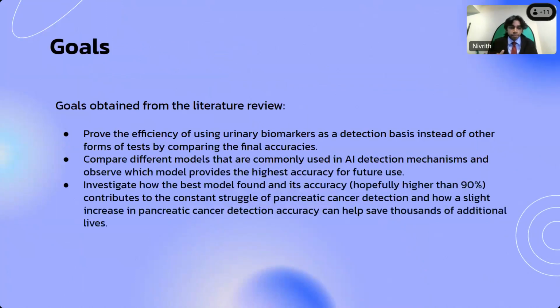So what are my goals? Prove the efficiency of using urinary biomarkers as a detection basis, compare different AI models, and see which model provides the highest accuracy. And I want to investigate how the best model found works and how its accuracy can help save thousands of additional lives as more cases are detected successfully.